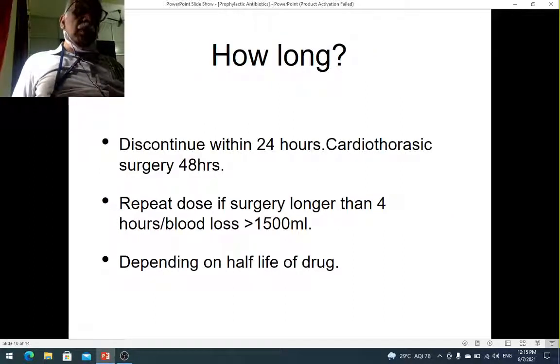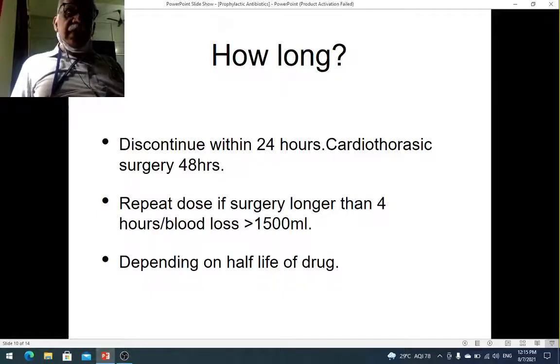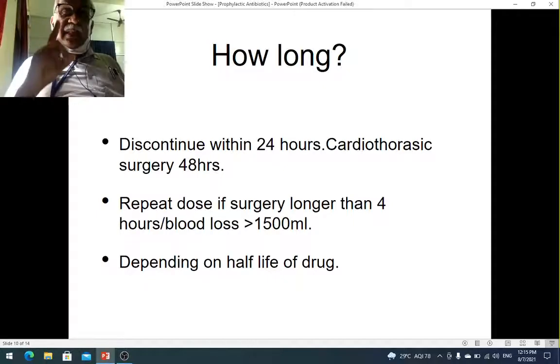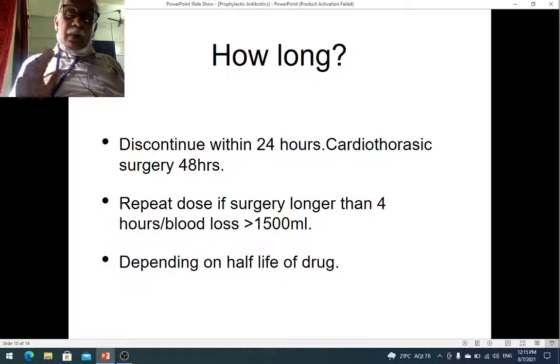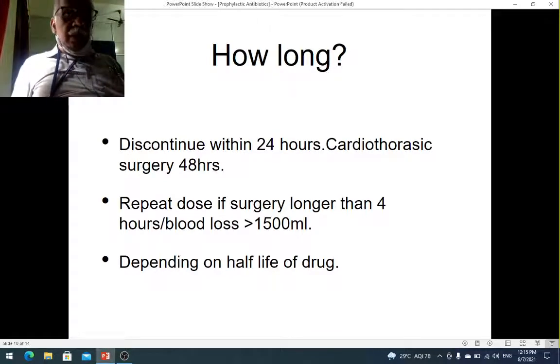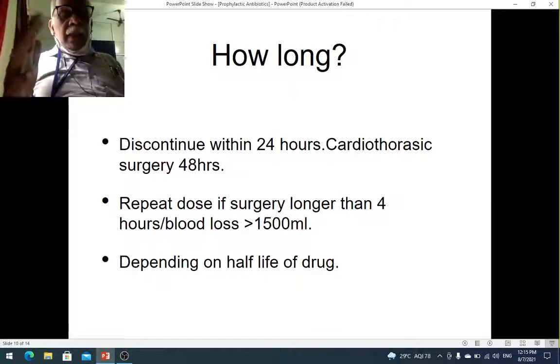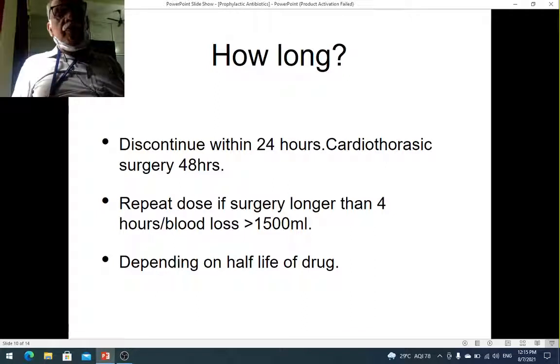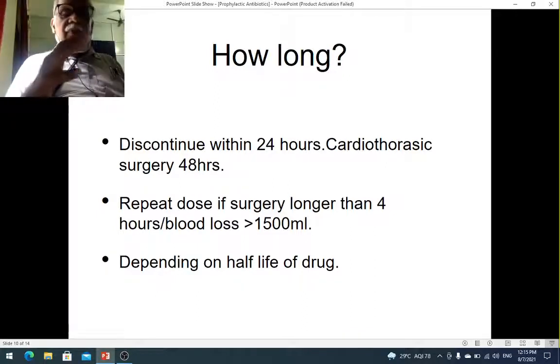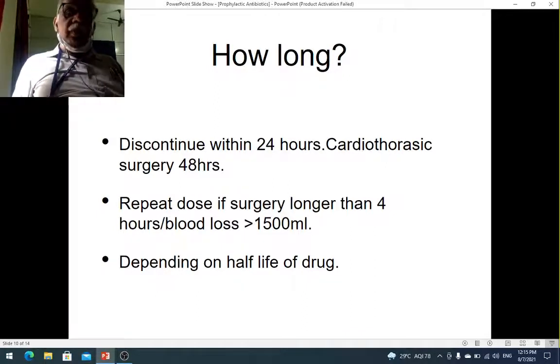How long will you continue to give the antibiotics? Normally when we have an infection that is certain, we give it for at least about 5 days, isn't it? But for prophylactic antibiotics, a single dose is enough. I told you it's given 1 hour before the surgery. But there are certain indications to give a redose. Like if the surgery has gone on for more than 4 hours, most of the antibiotic would have got over by then because of its half-life. So you have to redose it. So for prolonged surgery, more than 4 hours, you'll have to redose it.